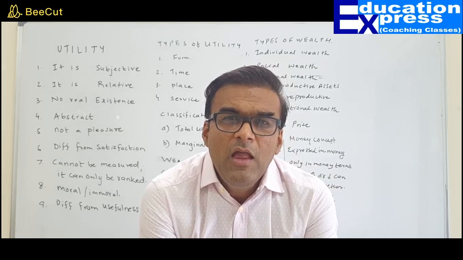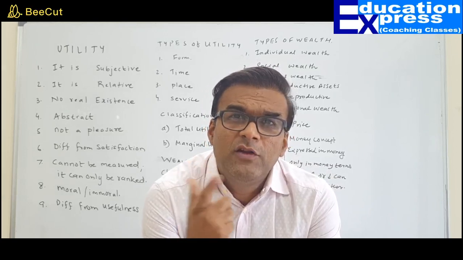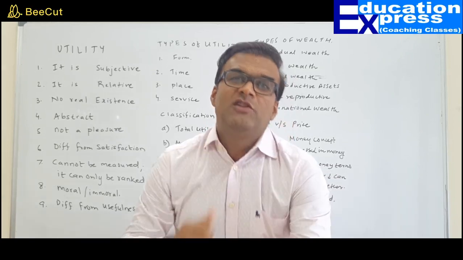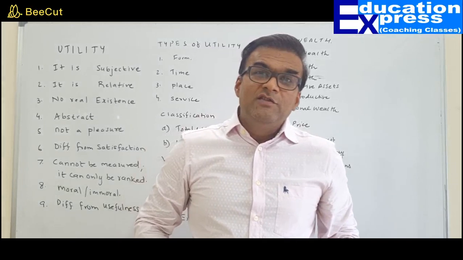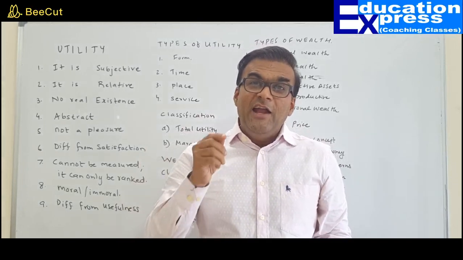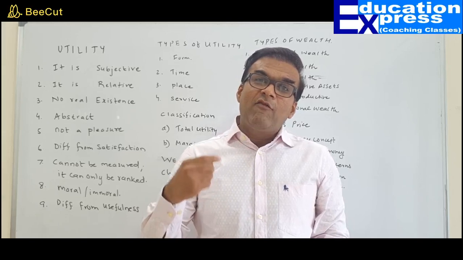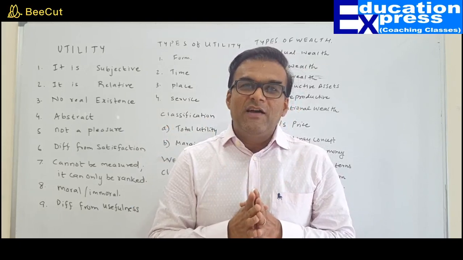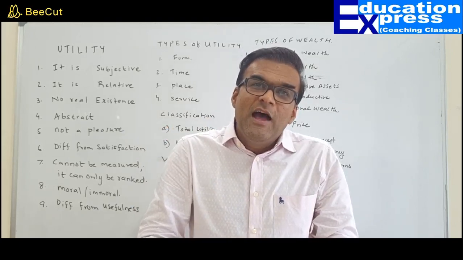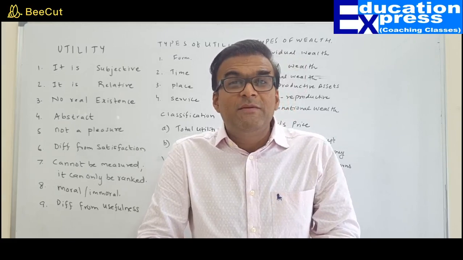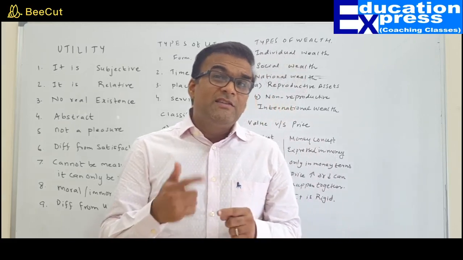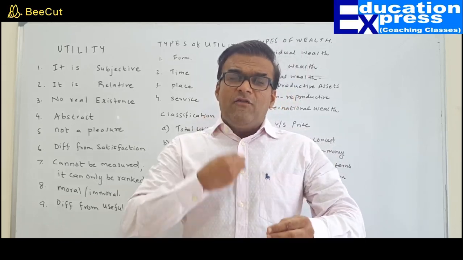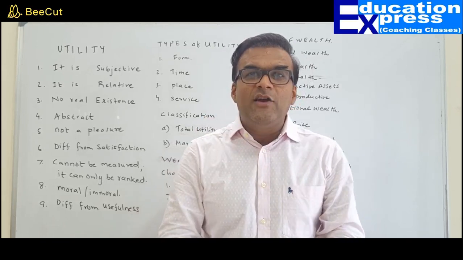So prove it. For example, I have 2 tickets for the movie. Those tickets have a utility because I can go and watch the movie. They have a utility to satisfy someone's want. But satisfaction is the end result of consumption. It is only after watching the movie that I can express whether I am satisfied or dissatisfied. If I genuinely don't like the movie, I may say I am not satisfied with the movie. I simply wasted my time and money both. So utility is different from satisfaction. Satisfaction is the end result of consumption. Only after consuming, I can say whether I am satisfied or not satisfied.